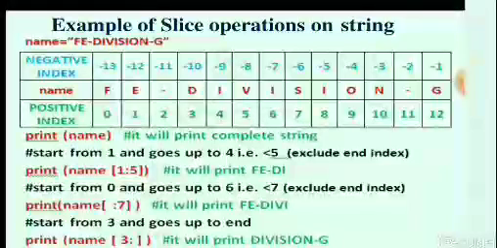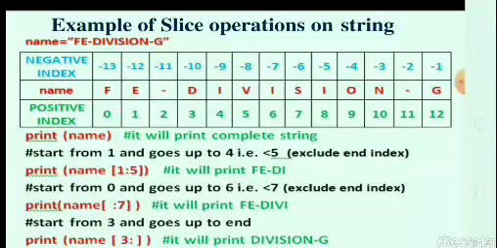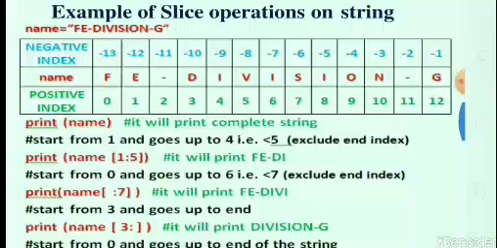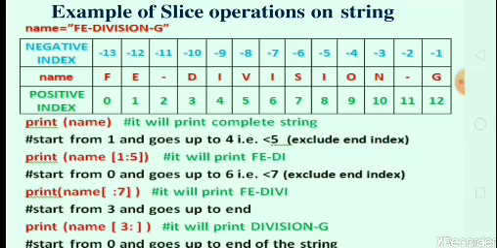So here is an example of a slice operation on a string. We can take one string, that is fe-division-g. Here we can assign that string into the index format. Positive index starts from the 0th location and negative index starts from the end of the string. So -1 is the end character, that is g, and the start of the index is 0th, which is located at the starting character.